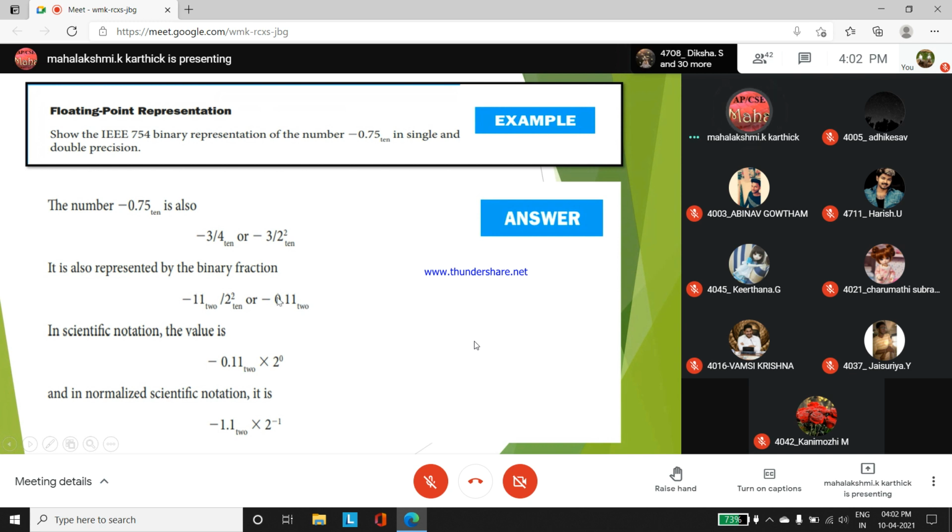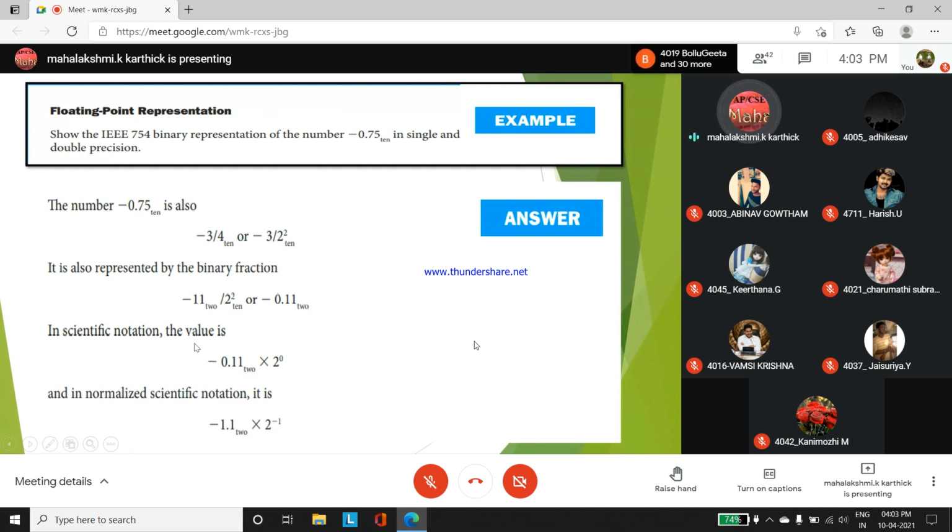Any doubt in this? This can also be represented like this. Correct? Any doubt, students? Please reply. This 3 has been represented in the binary form, 1 1 value. It's not 11. Try to understand. It is a binary form, base 2. Here they have just kept a decimal point. This is the other way of representing this value: divided by 2 to the power 2, when it goes up, it becomes 2 to the power minus 2. Okay, minus 2, scientific notation. Keeping the negative number as it is, shift the binary point by 2, put the point, and 0.11 to the base 2.